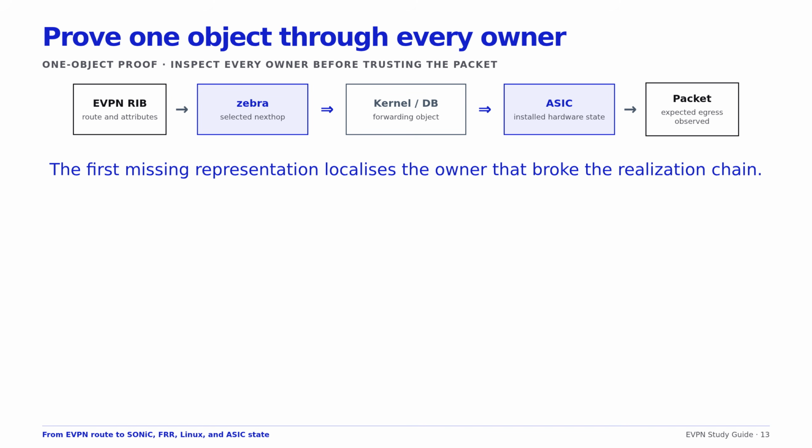Negative proof requires no unrelated tenant object to change and no stale tunnel path to remain. This evidence bundle reveals the first owner that disagrees and can be repeated after restart, upgrade, or platform change.